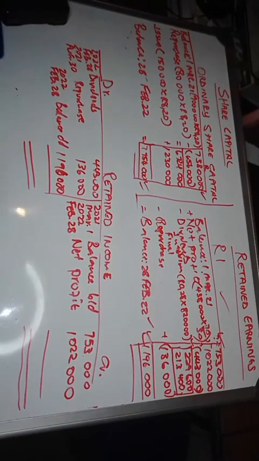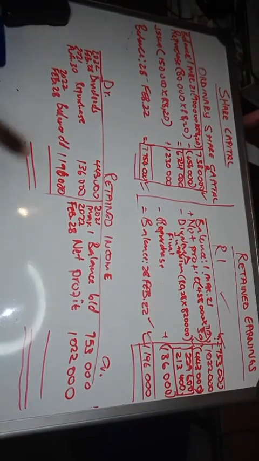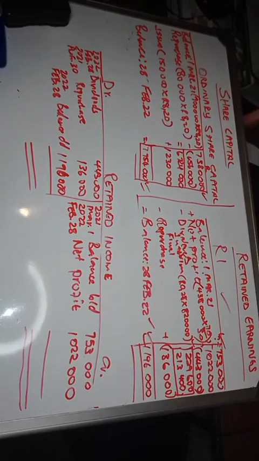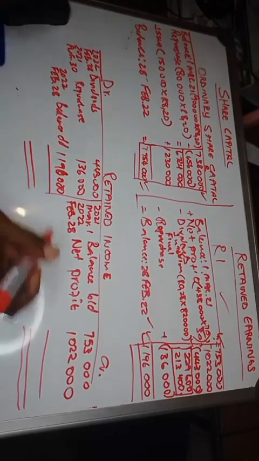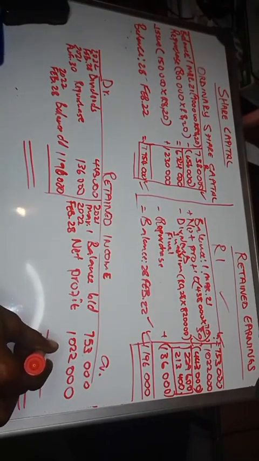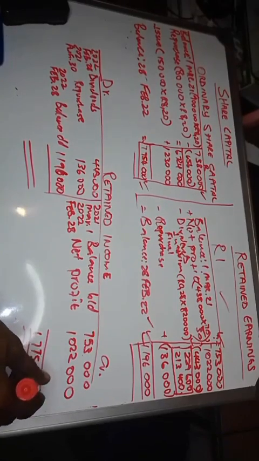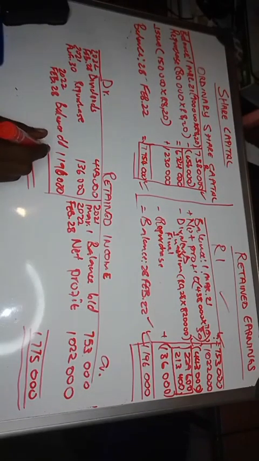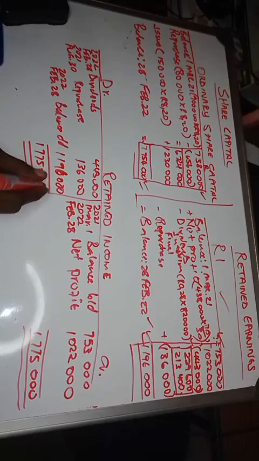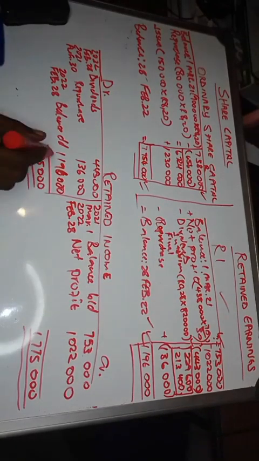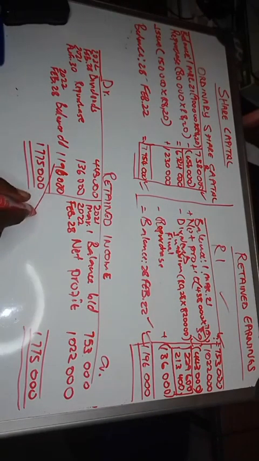And then you add debit and credit, which side is bigger? So 753,000 plus 1,022,000, you will have 1,775,000. So you put it on both sides. Remember, the closing balance becomes the opening balance on the next period.